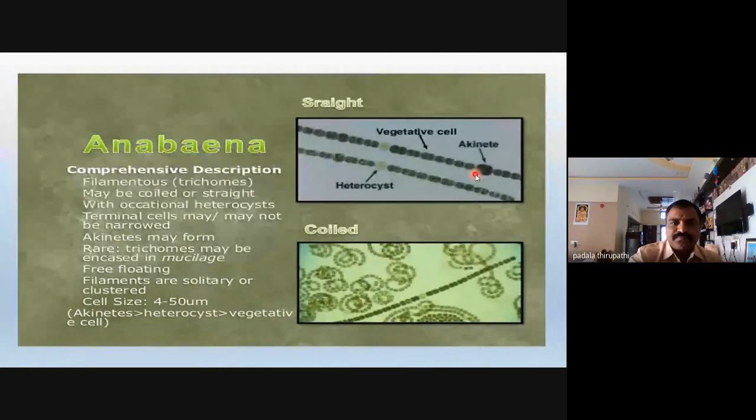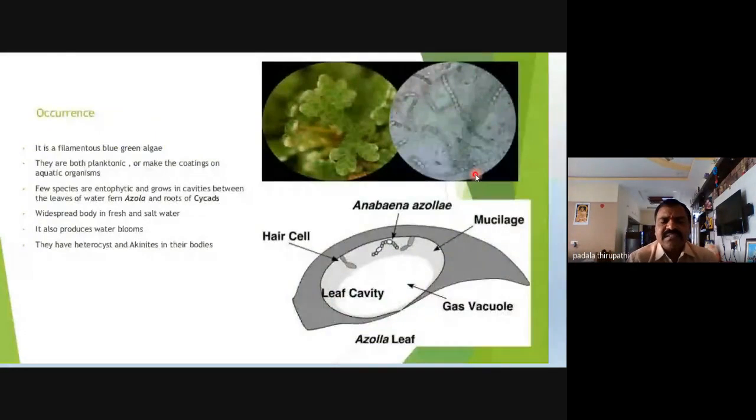Okay. See here. What is the occurrence of Anabaena? Where is Anabaena able to grow? What is the thallus? What is the structure of Anabaena? Anabaena is a filamentous blue-green alga, no doubt at all. We know that. And they are both planktonic or form a coating on aquatic organisms.